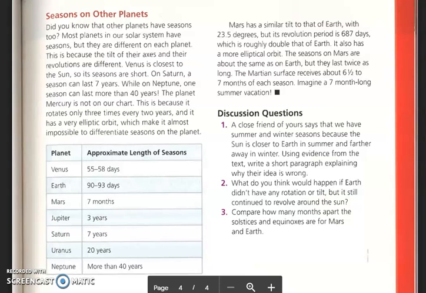Mars has a similar tilt to that of Earth, with 23.5 degrees, but its revolution period is 687 days, which is roughly double that of Earth. It also has a more elliptical orbit. The seasons on Mars are about the same as on Earth, but they last twice as long. The Martian surface receives about 6.5 to 7 months of each season. Imagine a 7-month-long summer vacation.